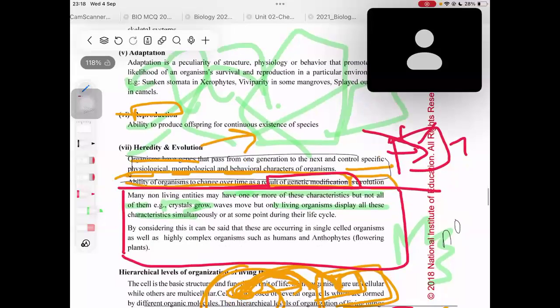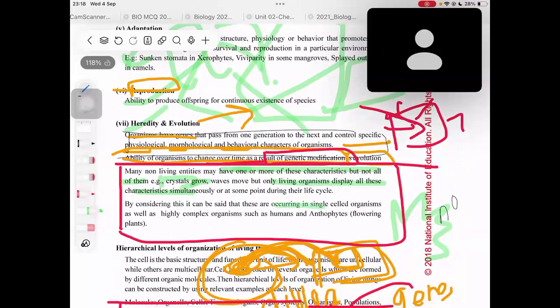By considering this, it can be said that these processes occur in single-celled organisms as well as highly complex organisms such as humans and anthophytes. Anthophytes means flowering plants. Now don't get scared of these big words. We are learning about all these big words in Unit 3. Phylum Anthophyta means flowering plants.